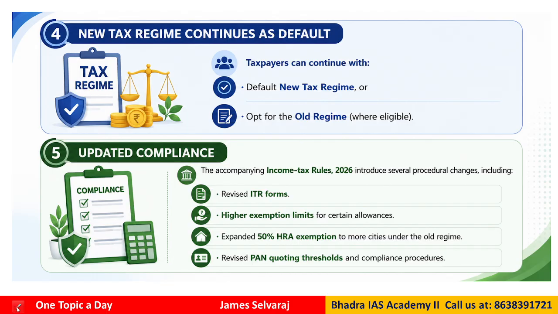Now the government also said that there is updated compliance. For example, the accompanying Income Tax Rules 2026 introduced several procedural changes as well. For example, the ITR forms, that means the income tax return forms, have been revised. Some changes are there, like who has to fill which form number.